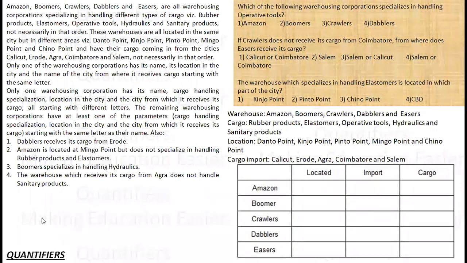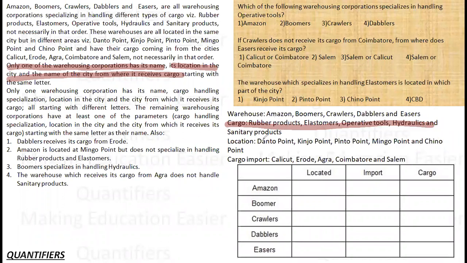Now let's analyze the first point. It was given that only one of the warehousing corporations has its name, its location in the city, and the name of the city where it received cargoes starting from the same letter. So we are not talking about the specialization, but the rest 3 variables should start from the same initial. So what can that be? Can that be Amazon? A is not here, so it cannot be that. Boomers, B is not here, not here, not here. In fact, B is nowhere common.